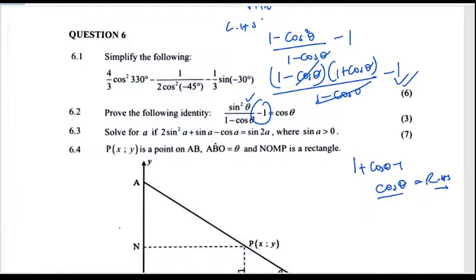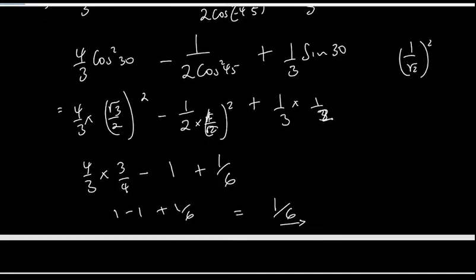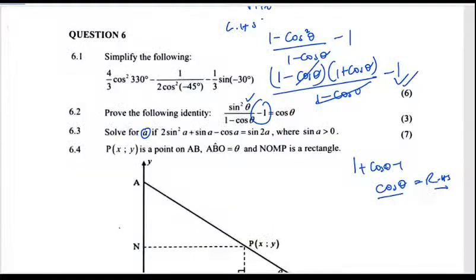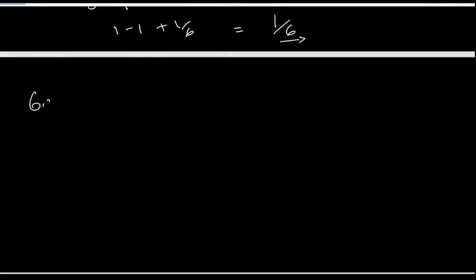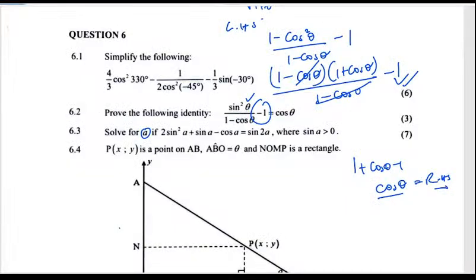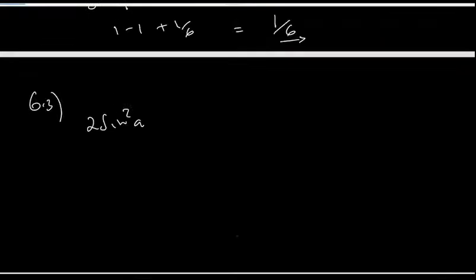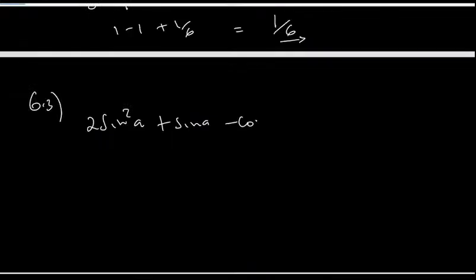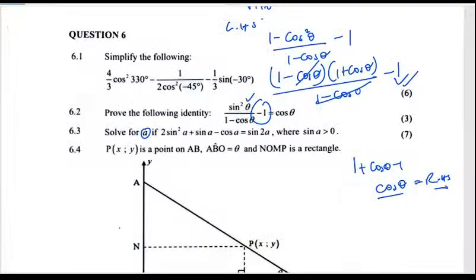6.3. What are we doing? We are solving for A, general solution. So we have 2 sine squared A, okay, this is 6.3. So 2 sine squared A plus sine A minus cos A must give us sine 2A.